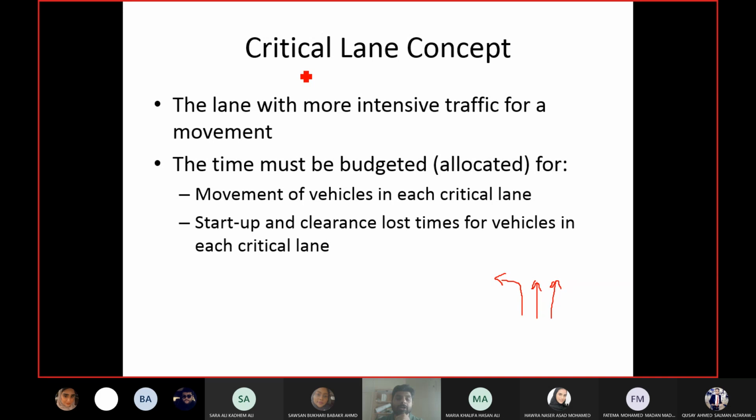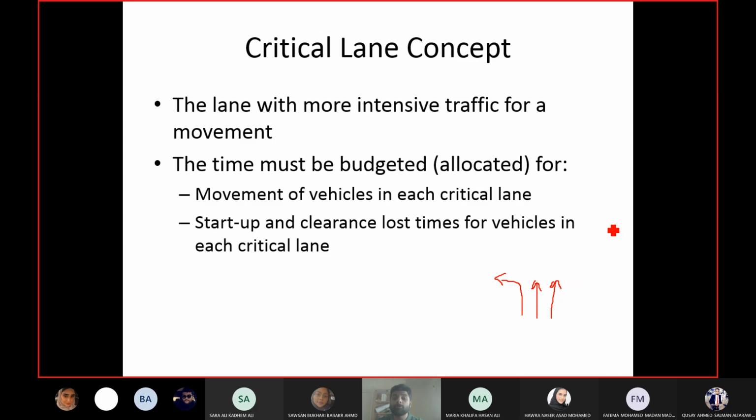Critical lane. Okay. So obviously the lane which has the higher flow, 99% of the time that will be the critical lane. So if I have 3 lanes and let's say the one in the middle has a flow of 1000 and the other 2 lanes are less than that, then I should select this lane. This is the case 98 or 99% of the time. But when you are considering the turning movement, you have to consider another factor, which is the time taken for turning.